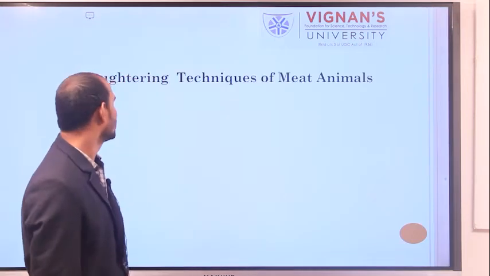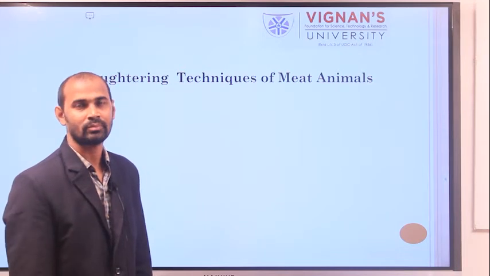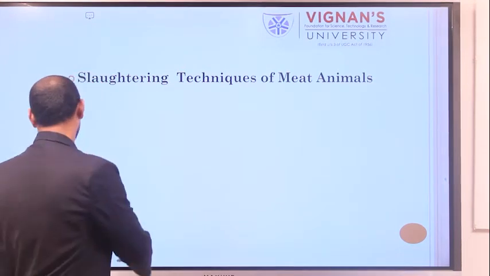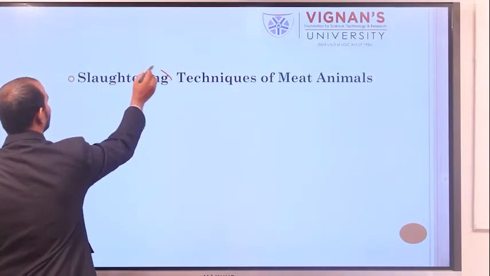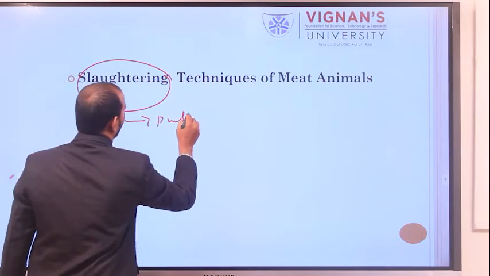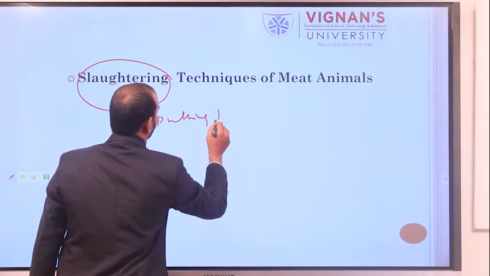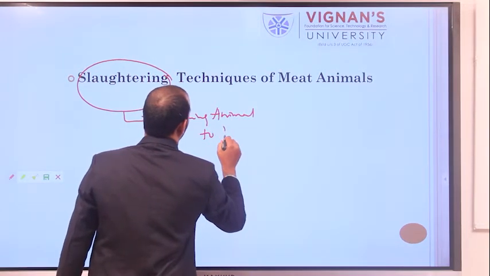Today, I would like to discuss slaughtering techniques of meat animals. What is slaughtering? Slaughtering means putting the animal to death.